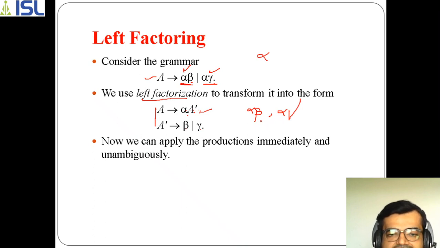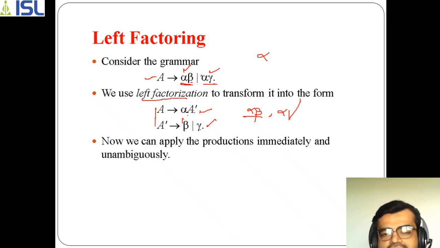Now what is the next value? By the next value we can decide which has to be selected. If it is alpha beta, let us assume, then beta will be selected. If it is alpha gamma, then gamma will be selected. In this way the problem can be solved, and you will have an unambiguous production, because the earlier production has the problem of ambiguity. It can have two meanings, either you can select this or that.